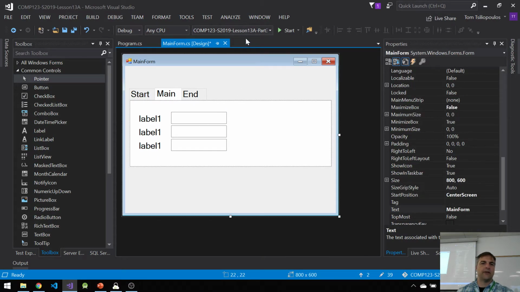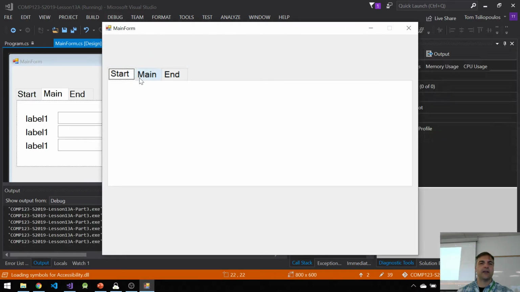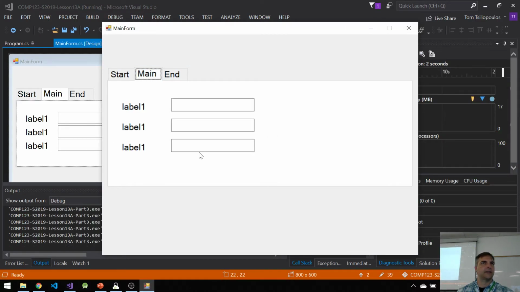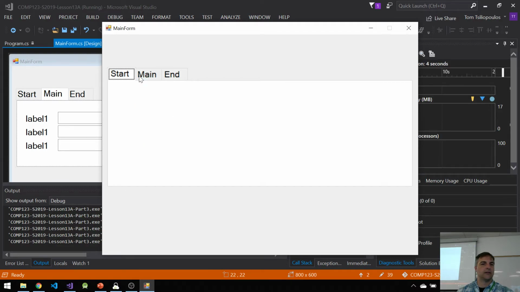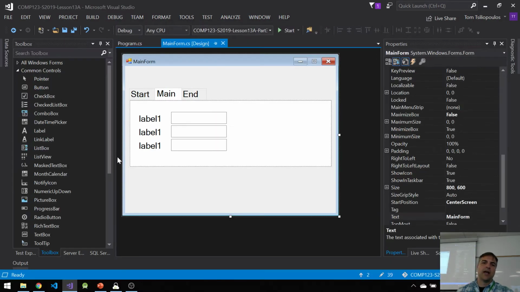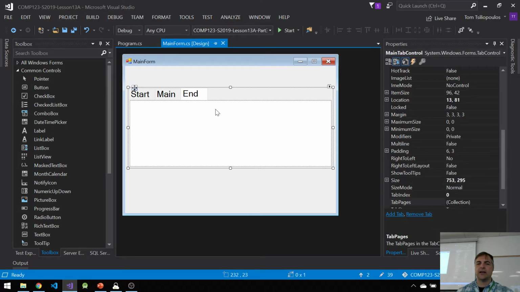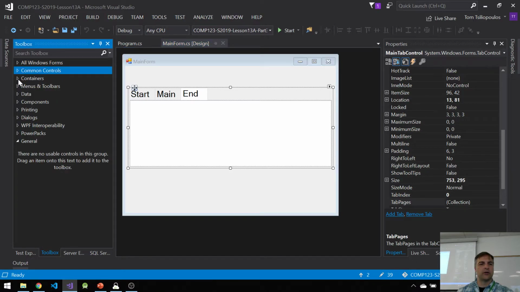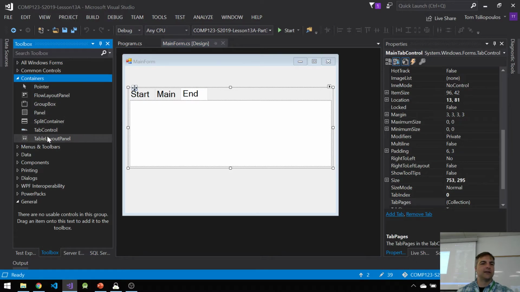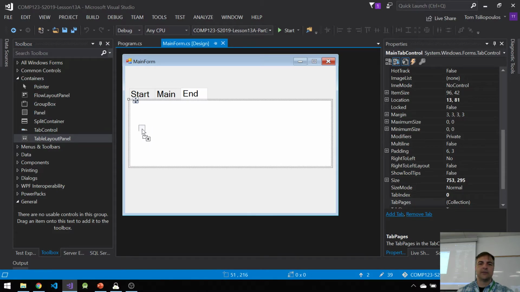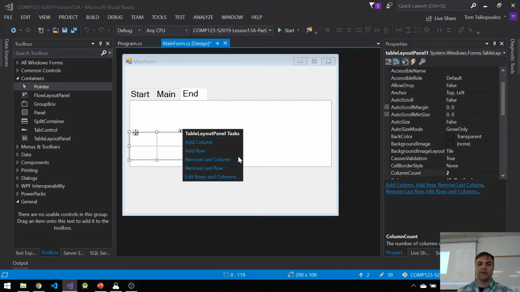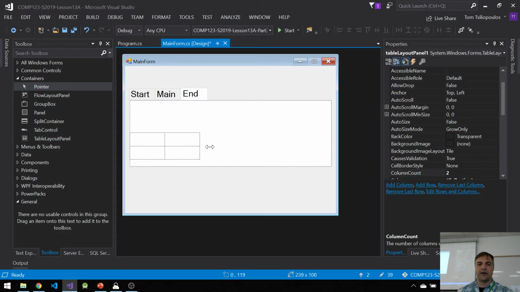That's for our main. And if I run this thing, look. If I run this thing, nothing in start, but in main, I got that. Right? Kind of cool. And then in my end form, let's just say that I have another layout. We can put another layout. So if I go to containers, I can go to my table layout panel. And let's suppose that I want to put a table layout panel that spans the bottom part of this form. There we go.